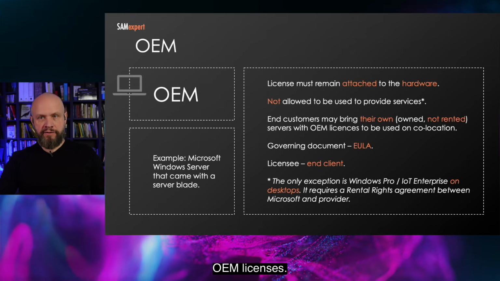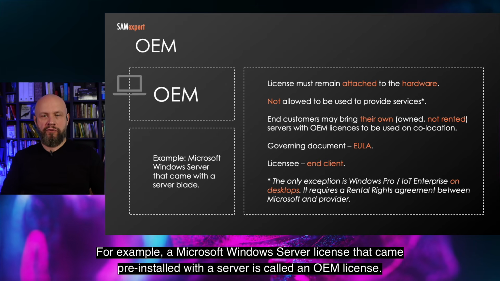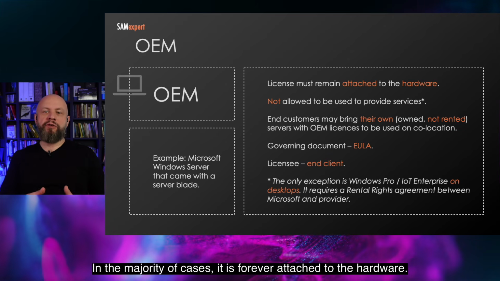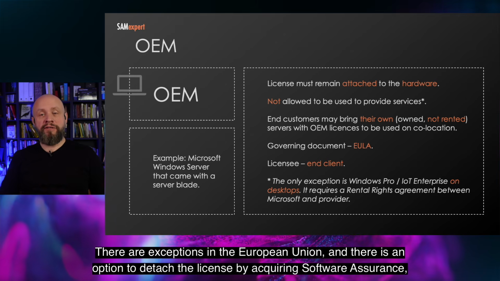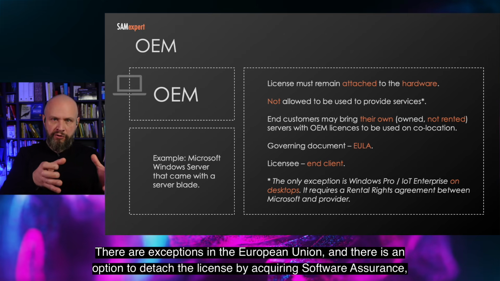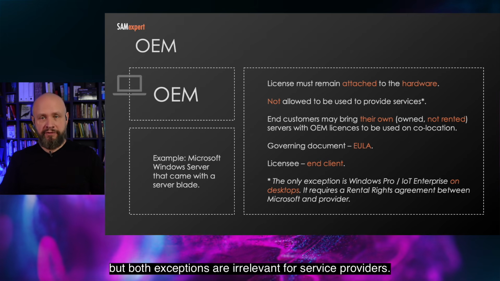OEM licenses. For example, a Microsoft Windows Server license that came pre-installed with the server is called an OEM license. In the majority of cases, it is forever attached to the hardware. There are exceptions in the European Union, and there is an option to detach the license by acquiring software assurance, but both exceptions are irrelevant for service providers.